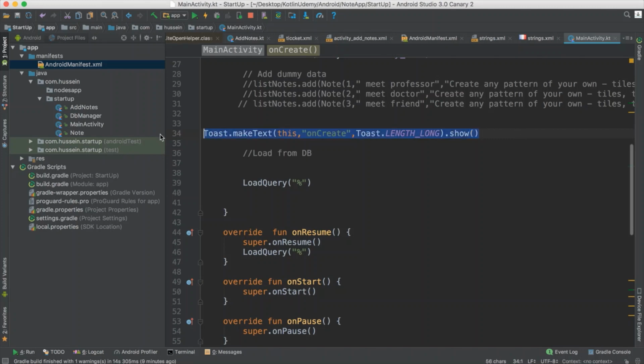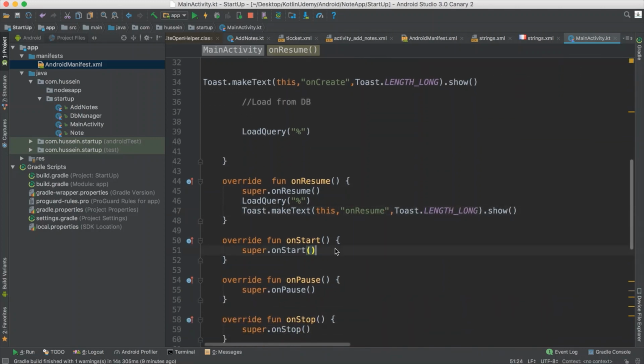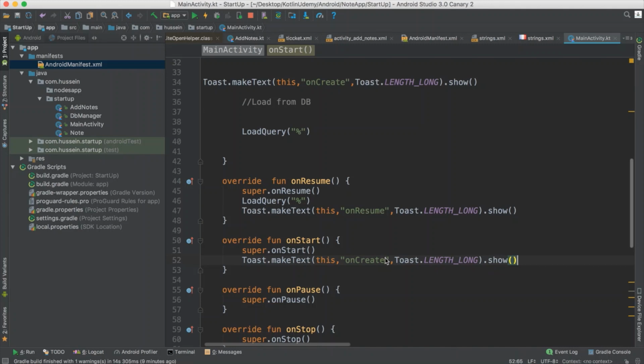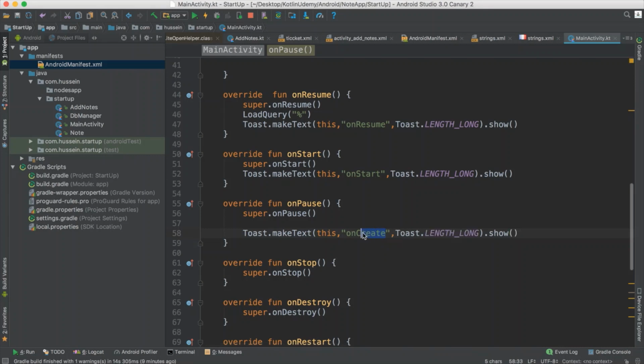This should show an activity created. This one I would show on activity resume, and this one should be shown on activity start, and this one should show me when the activity is paused. So these are the events that I could use to get benefit from them.